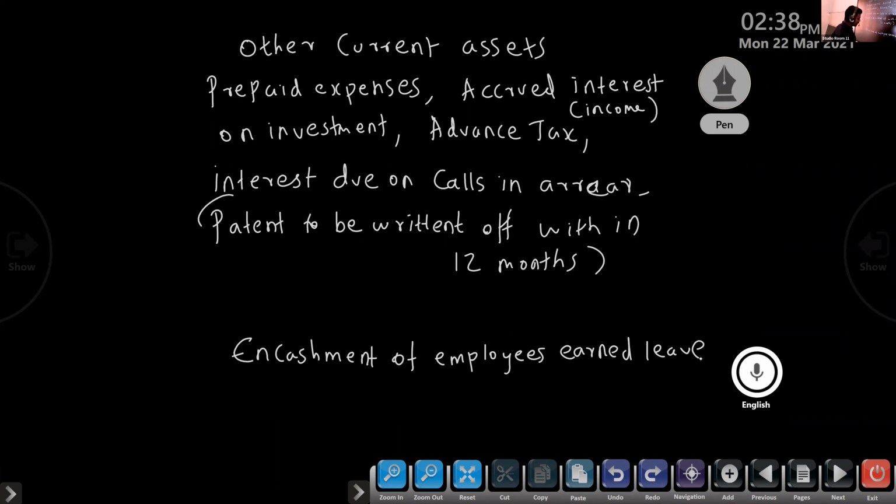Suppose you are not taking any leave this year, so we can encash that amount. Normally they give 14 days leave in a year. If we are not taking it, we can encash. That is under long-term provision: encashment of employees' earned leave.